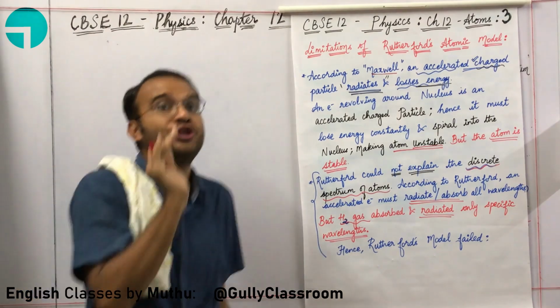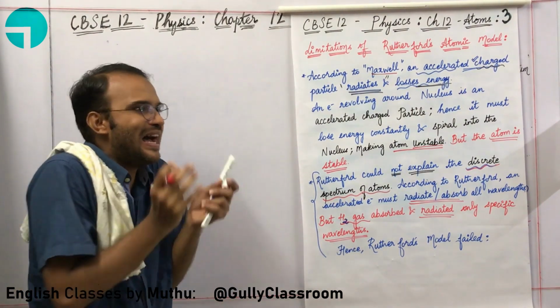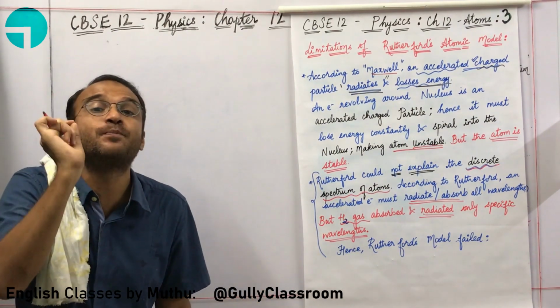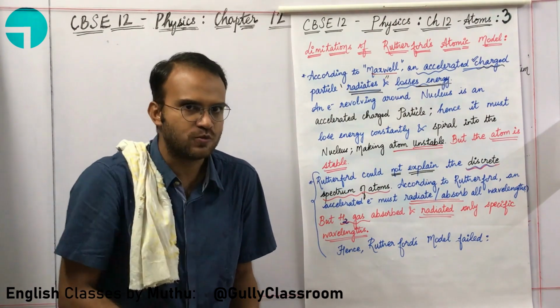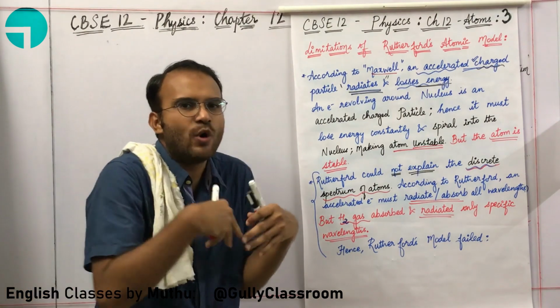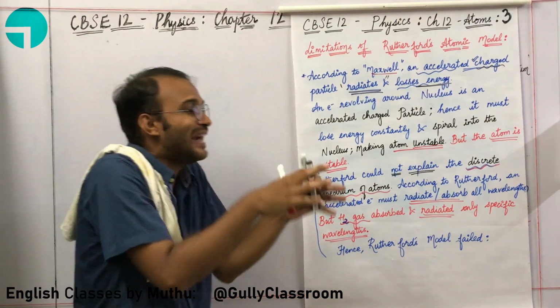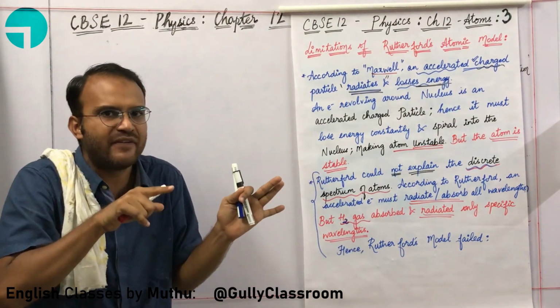But when they do a lot of experiments, they observe that the atom is absorbing and radiating only specific wavelengths. I am repeating the idea once more. According to Rutherford, he is assuming that the atom will absorb and radiate all wavelengths, all lambda values.